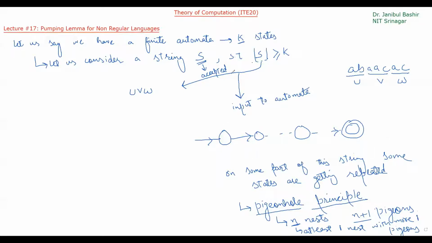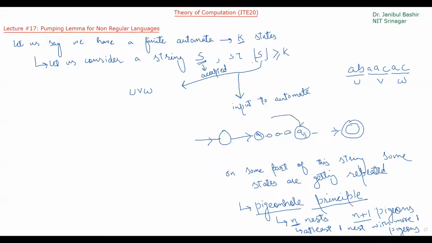Likewise, in this case, the length of this string is greater than the number of states in this particular automata. So that means on some part of this string, some states are getting repeated. Let's say this is state qi, then we have some states, and then state qj.